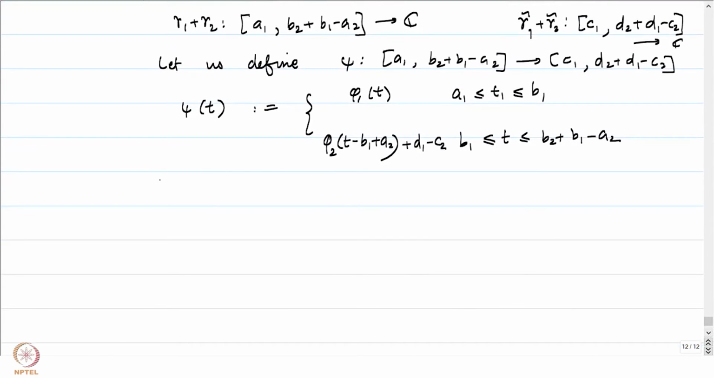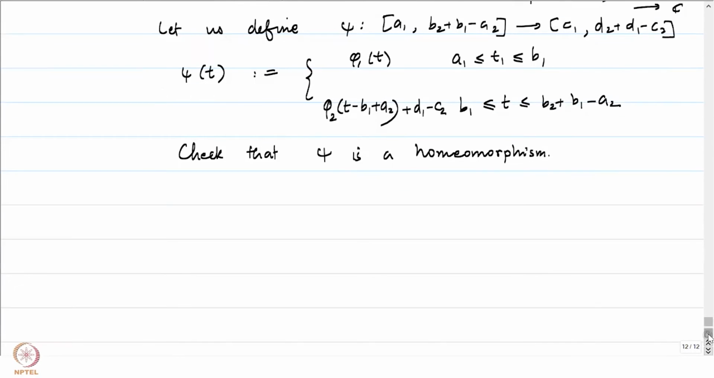Let me leave it as an exercise to check that psi, which is obtained by pasting phi 1 and phi 2 in the right manner, is a homeomorphism. And therefore, we have that gamma 1 plus gamma 2 is obtained as a reparameterization of gamma 1 tilde plus gamma 2 tilde.